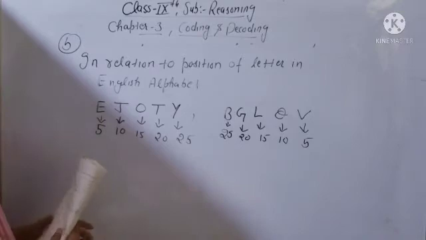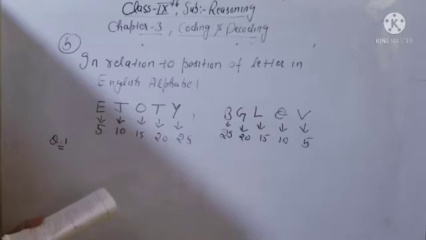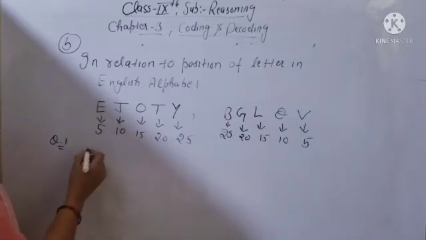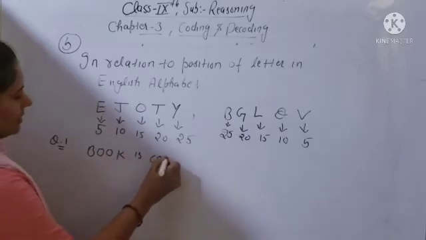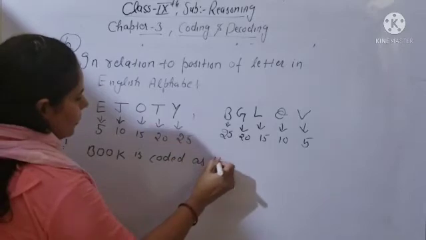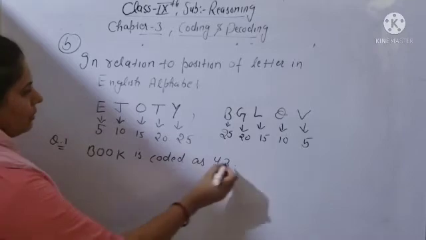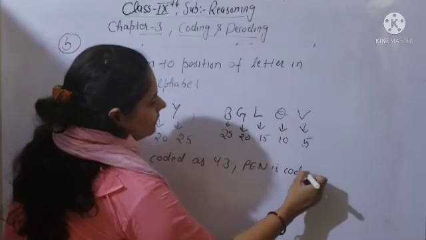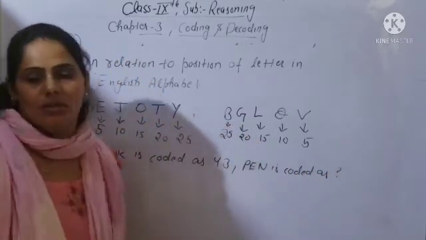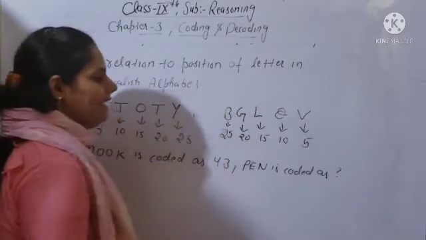Now we will see examples in relation to the position of letters in the English alphabet. For example, the first question: BOOK is coded as 43. So you have to tell PEN is coded as what. If BOOK is coded as 43, you have to tell how PEN is coded.